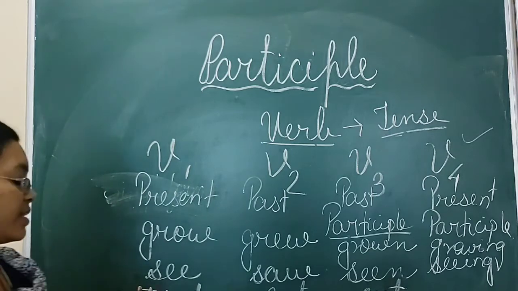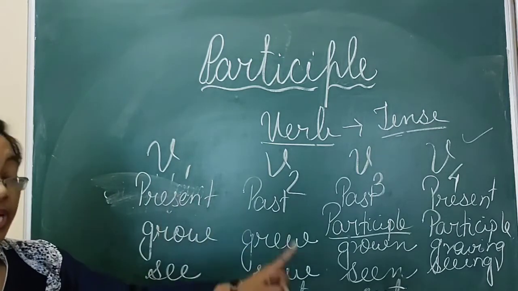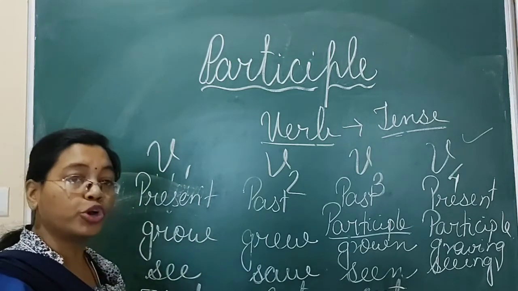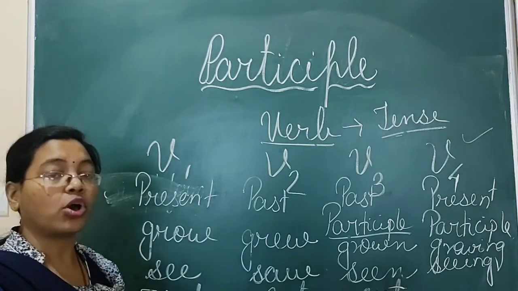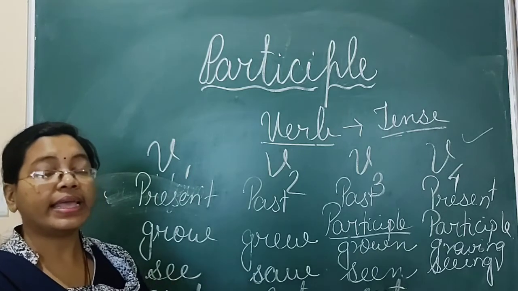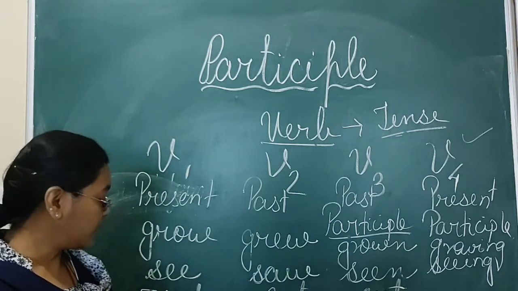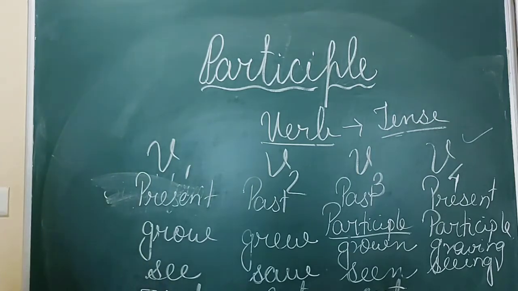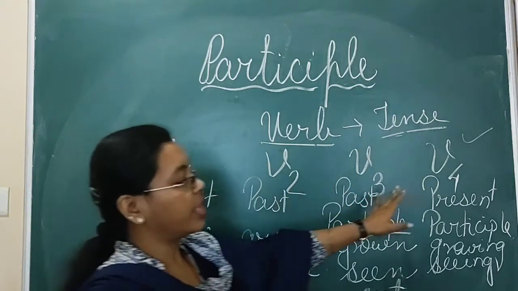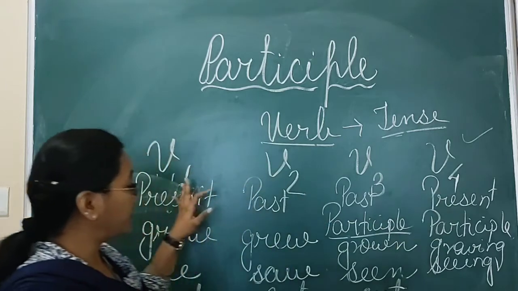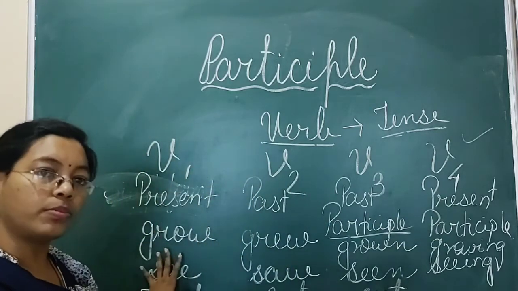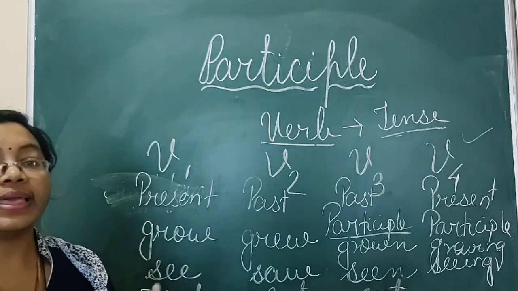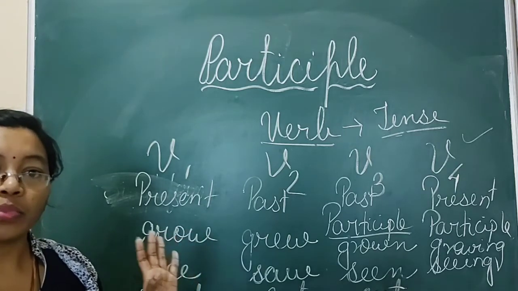But when you are changing cut and put into present participle, at that time such types of words will also change into the ing form. Cut, cutting, put, putting. Whatever the word will be in the present tense, the present means the normal, simple form of the word, you will put the ing form.